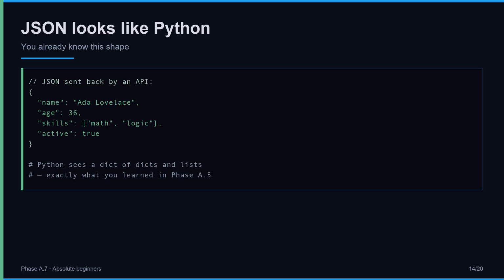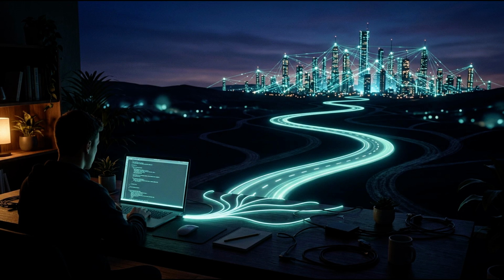When your Python code receives this from an API, it becomes a real dictionary. You access fields the same way you always have, square brackets with the key name. Nothing new to learn about the data itself, only about how to fetch it. You already know this. Once your code can call APIs, the whole internet becomes a library you can import. Weather, maps, payments, translation, all just function calls.